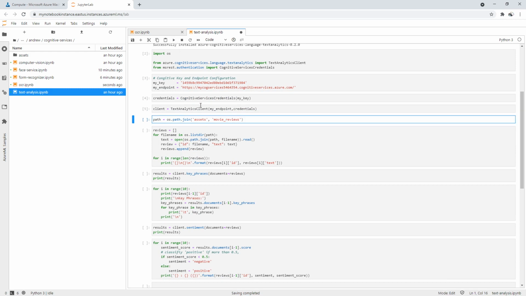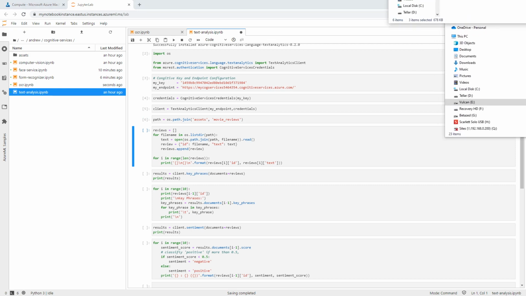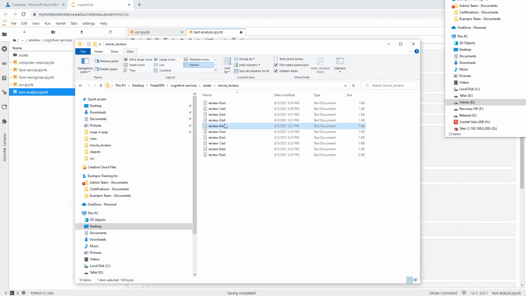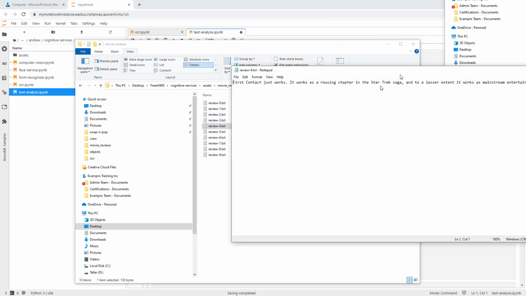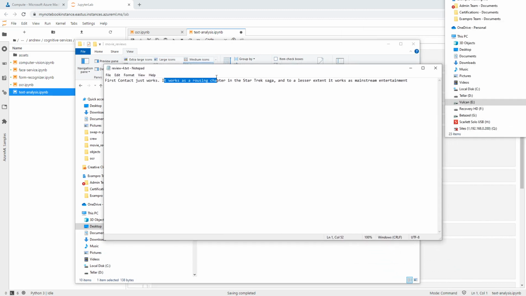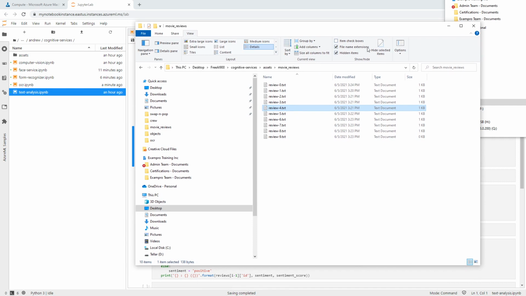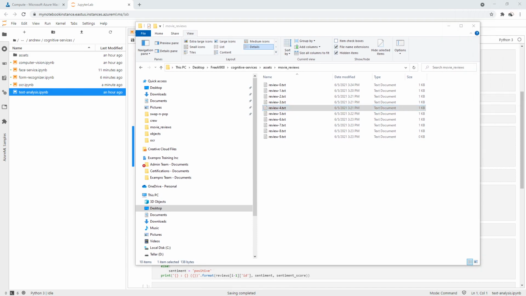And this one, what we're going to do is try to determine sentiment and understand why people like a particular movie or not. So I've loaded a bunch of reviews. I can show you the data if it helps. I'm just trying to find my right folder here. If we go back, look at our movie reviews, here's a review someone wrote. "First Contact just works. It works as a rousing chapter in the Star Trek. To a lesser extent, it works as a mainstream entertainment." So different reviews for Star Trek First Contact, which was a very popular movie back in the day.